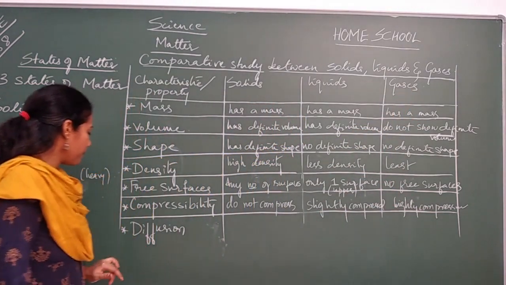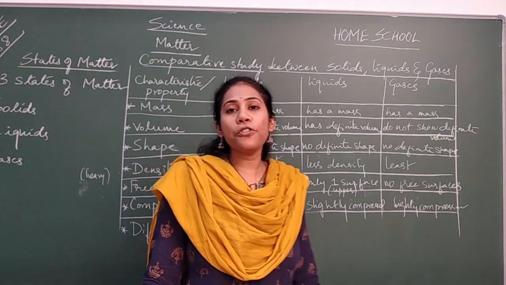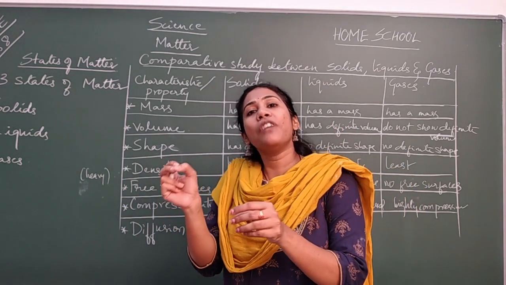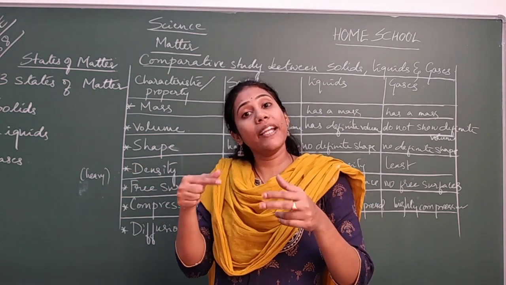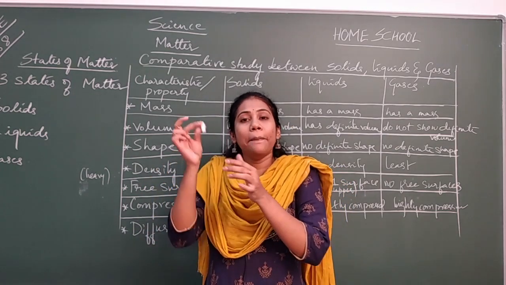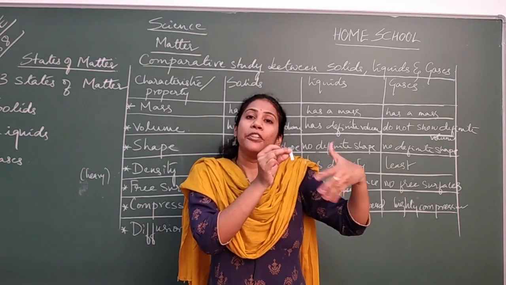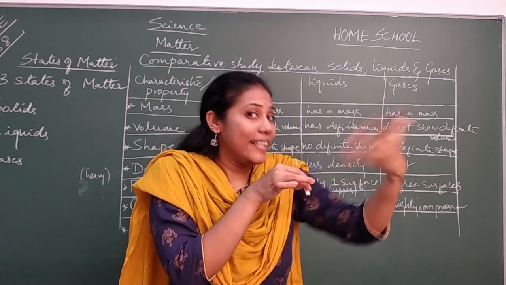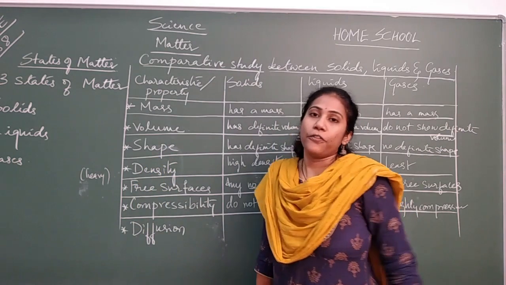Remember this. Coming to the last point, diffusion. What do you mean by diffusion? Diffusion is the ability of a matter to move from one place to another and to get mixed with other substances easily. After going to a neighboring place, how easily it gets mixed with another matter, that particular property we call diffusion.